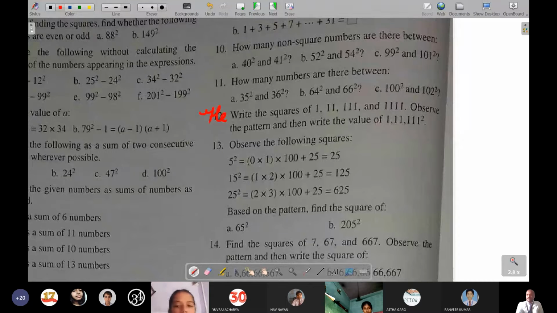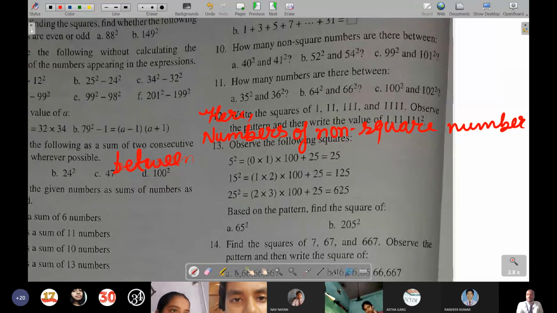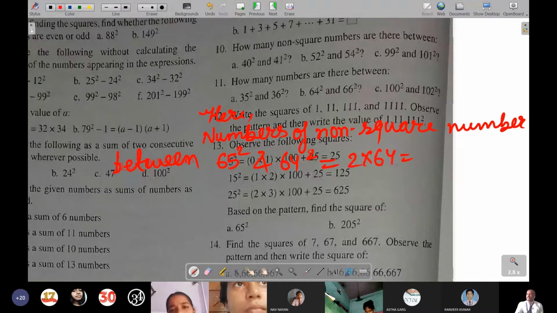Number of non-square numbers between 65 square and 64 square is equal to double of 64, the smaller number. That means 2 into 64, that is 128.